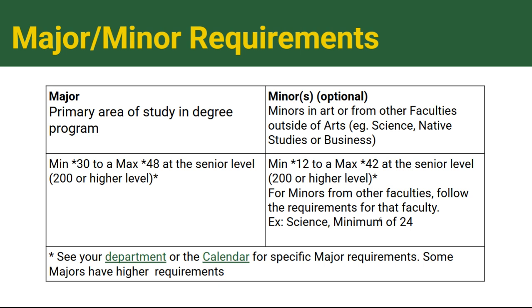So with your desired major, there will be specific requirements such as courses or credits in that major, and they are usually listed on our academic calendar. In general, a major will require at least 30 credits in that subject area at a 200 or higher level. You can also do 1 or more majors. As for minors, it's not to the same extent of your degree, it's fewer courses and credits.